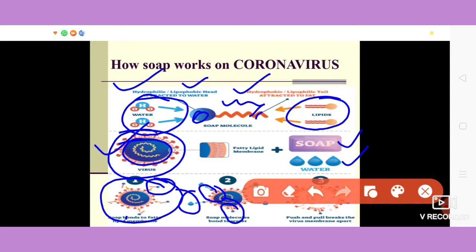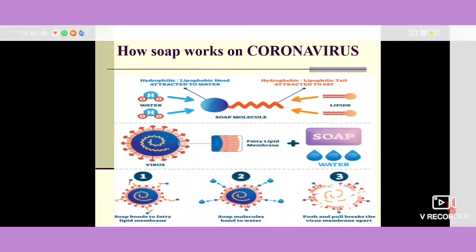Now when we rub our hands, we push and we pull. It is said that we have to wash our hands for at least 20 seconds, and that too vigorously. That push and pull breaks the virus membrane apart, and once the virus membrane is broken up, the virus gets destroyed. This is how soap works on the coronavirus.